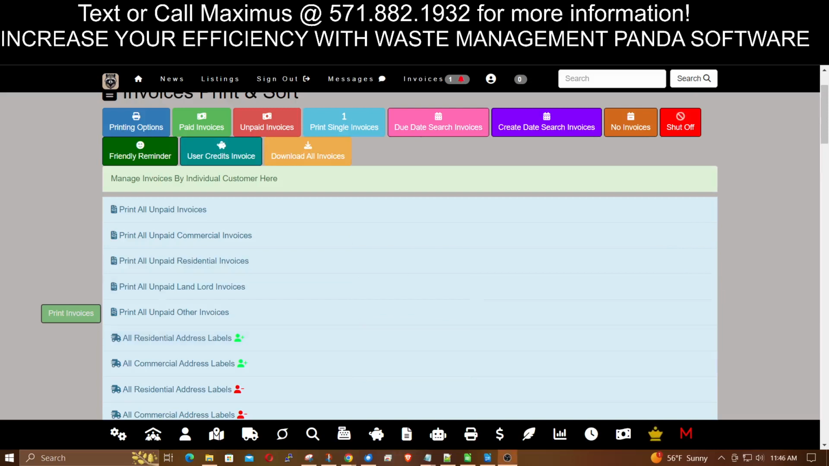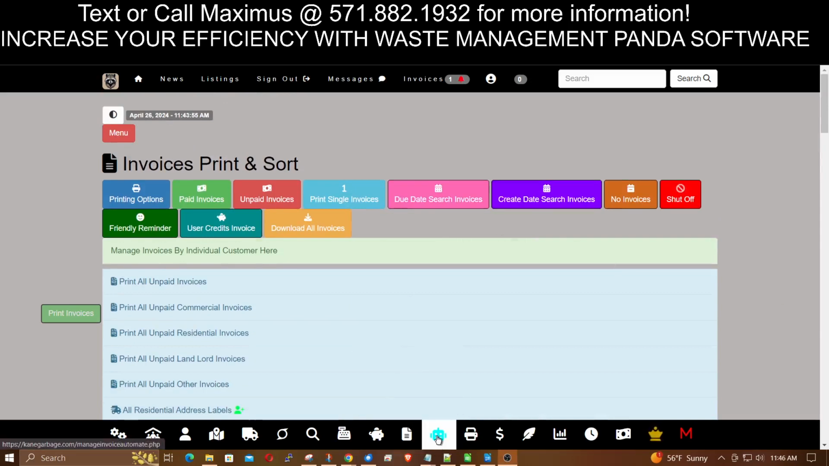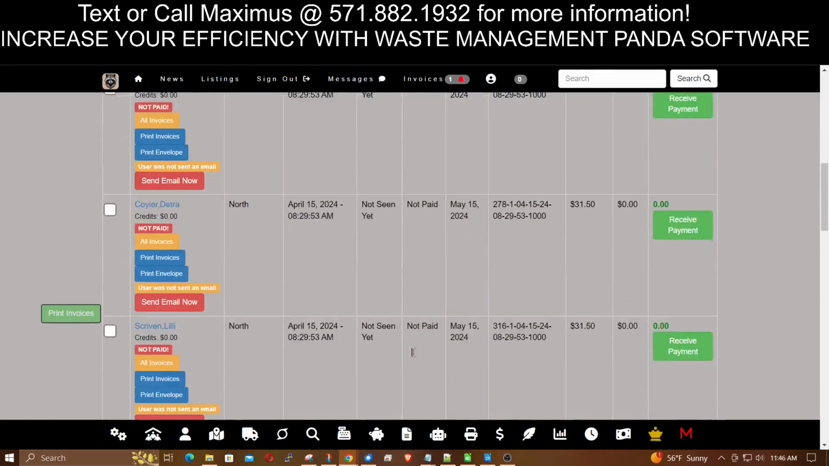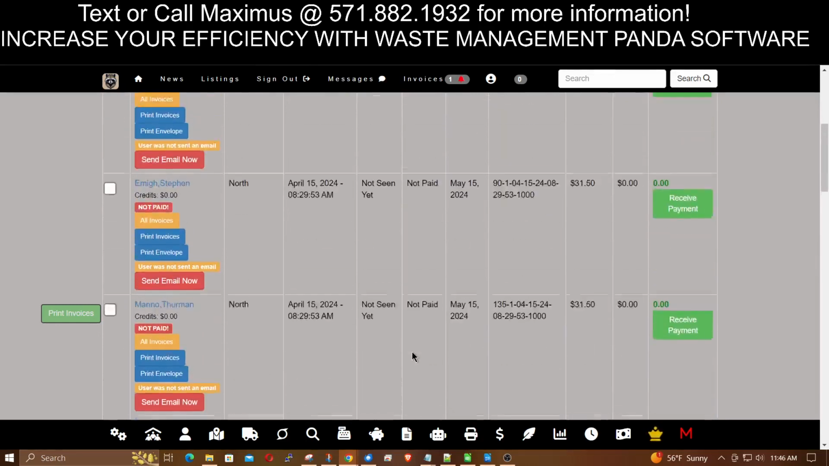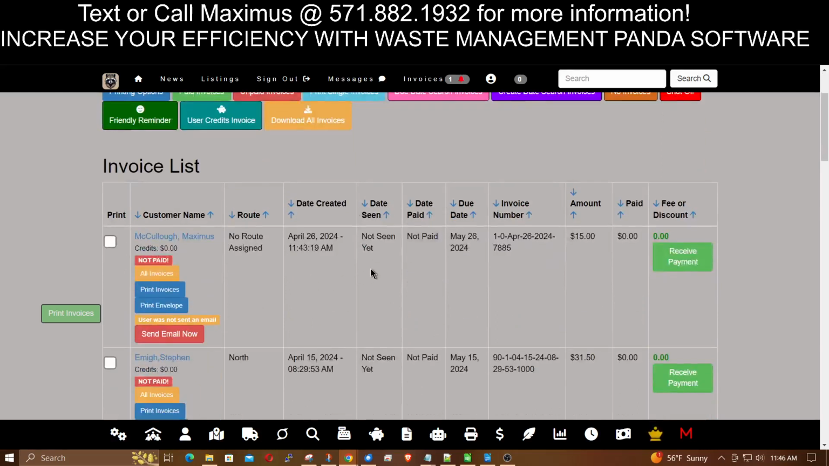Okay, that brings us to who owes you money. All you have to do is whenever you click on this print option right here, these are all the people that owe you money. Okay. So these are all the people that owe you money, and you could actually print friendly reminders or shut off notices and so on and so forth. But to be able to see who owes you money, it's one click away.